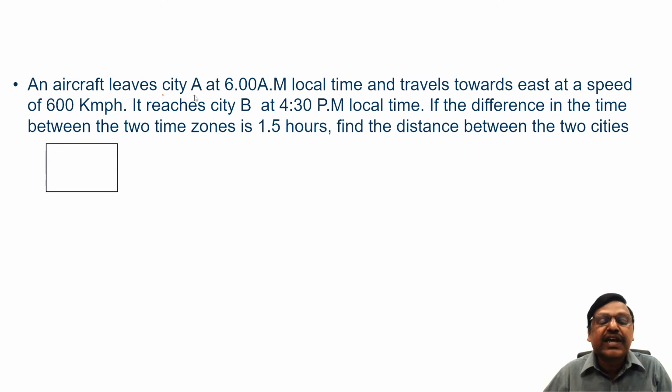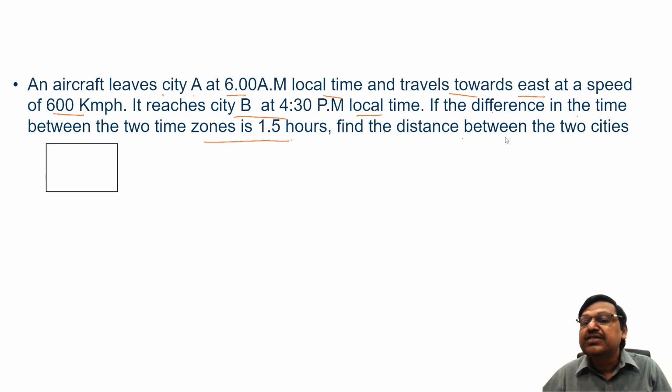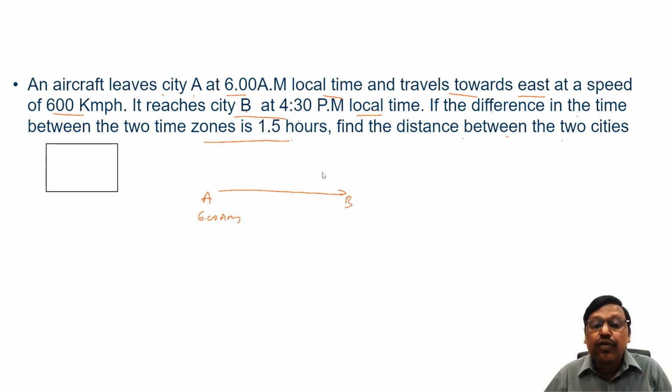An aircraft leaves city A at 6 a.m. local time and travels towards east at a speed of 600 km per hour. It reaches city B at 4:30 p.m. local time. If the difference in the time between the two time zones is 1.5 hours, find the distance between the two cities. See, it leaves city A at 6 a.m. and it travels towards east, at a speed of 600 km per hour. When it reaches city B, it is 4:30 p.m.